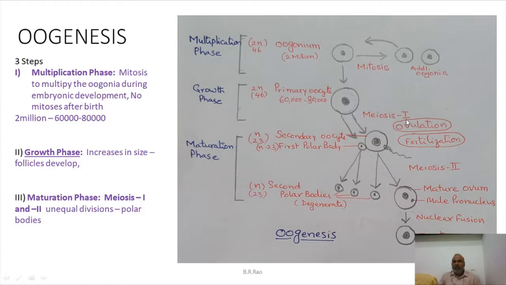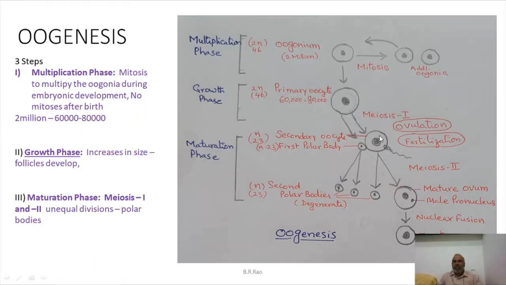If meiosis 1 is completed, one cell becomes two cells. But meiosis 1 here is an unequal maturation division. Because it is an unequal maturation division, a large cell that is called secondary oocyte and a smaller cell that is called first polar body are resulted. The secondary oocyte will be liberated into the coelom of mother.